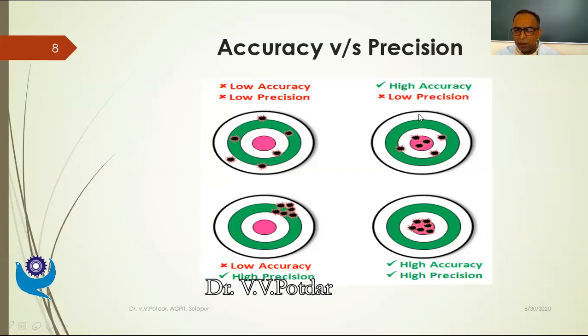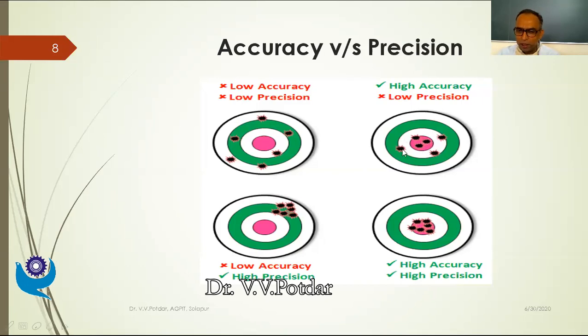Now see the other case. We have all the 6 observations within the pink circle or a white circle. So this measurement has got high accuracy because these are very close to the true value.